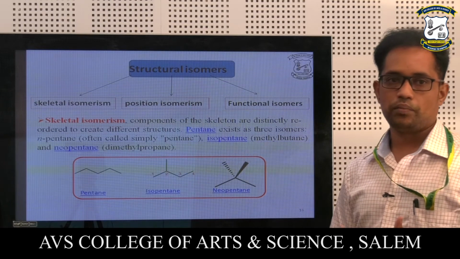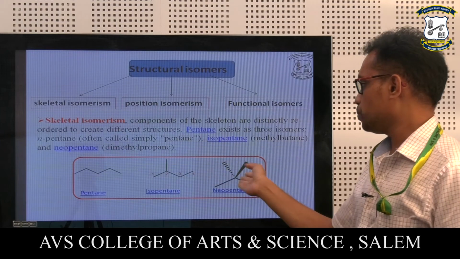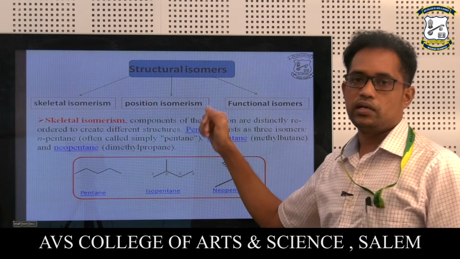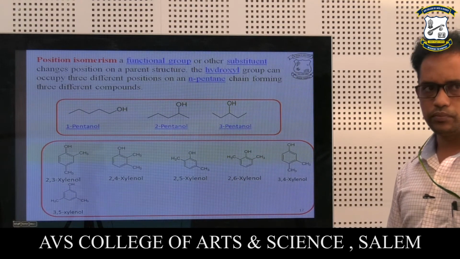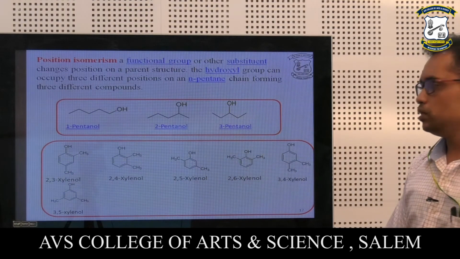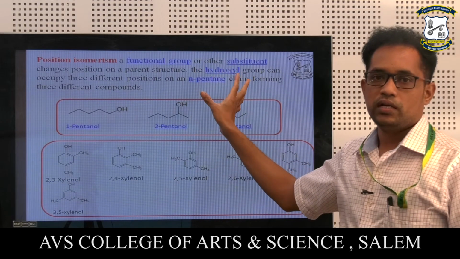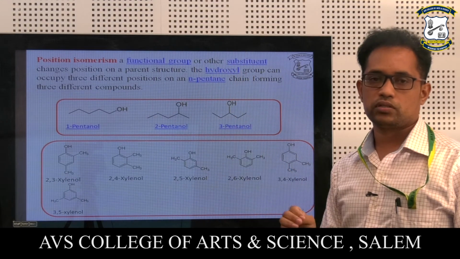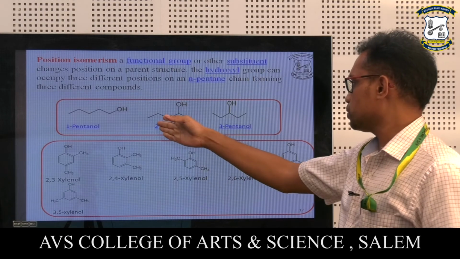That means in the case of complexes. So here they have given two kinds; this is the simple example for this kind of skeletal isomerism. Then position isomerism. In position isomerism, we can see that the functional group or other substituent changes position on a parent structure. So then only we can get the position isomerism. Here we can see the simple example.